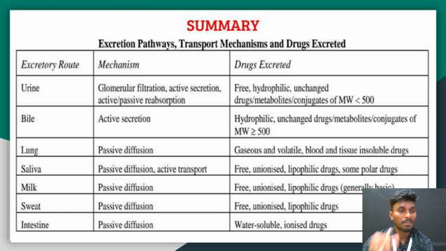The non-renal routes are bile, lung, saliva, milk, sweat, and intestine. The mechanisms are active secretion, passive diffusion, and active transport processes. The drugs involved are free drugs, unionized drugs, lipophilic drugs, some polar drugs, some non-polar drugs, and some metabolites and conjugates, eliminated through routes other than renal. This is the summary of the excretion pathway and transport mechanism.